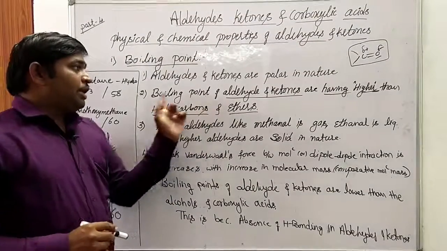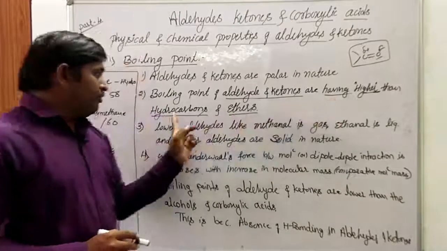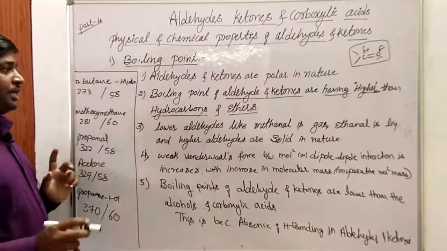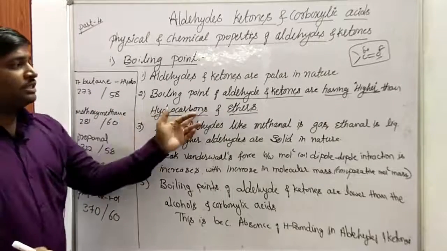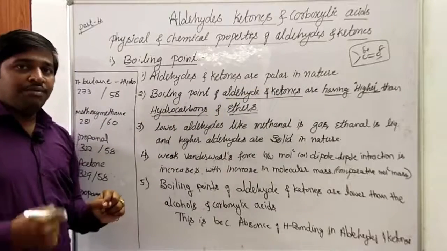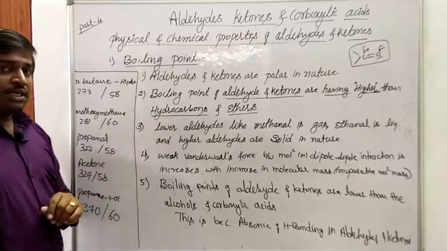Dear students, we are observing that the boiling points of aldehydes and ketones are higher than those of hydrocarbons and ethers of comparable mass.